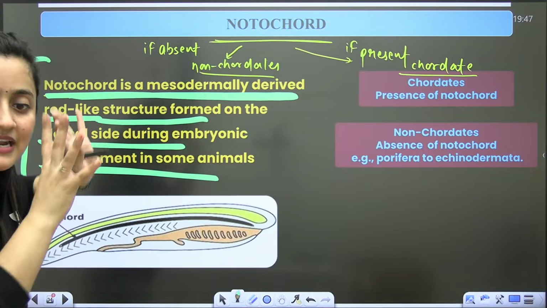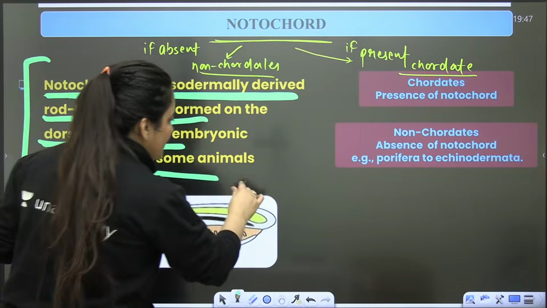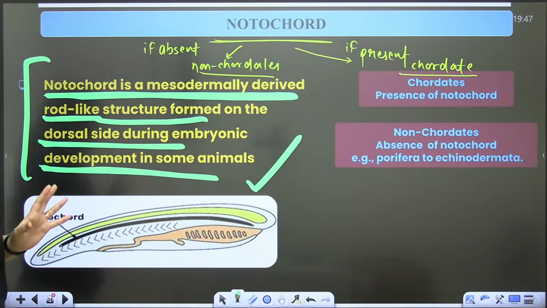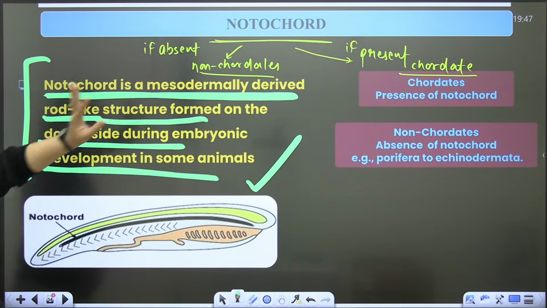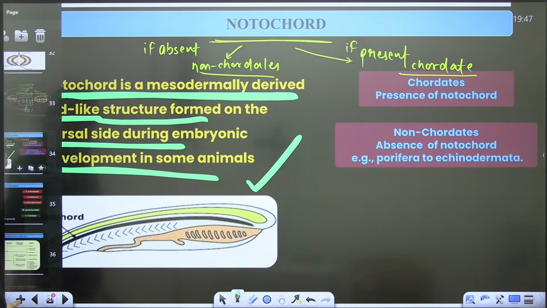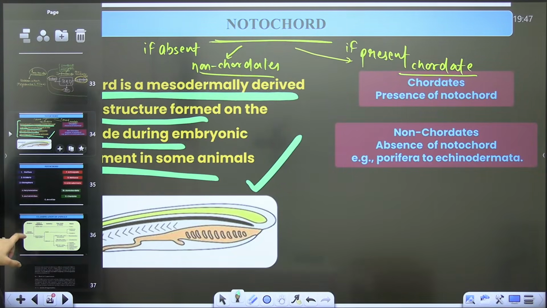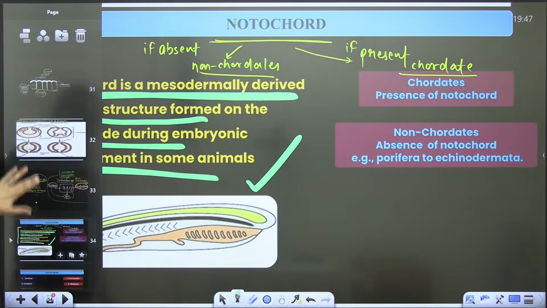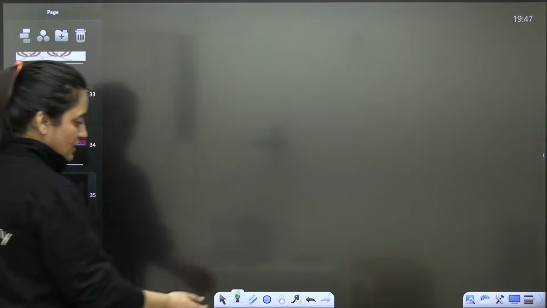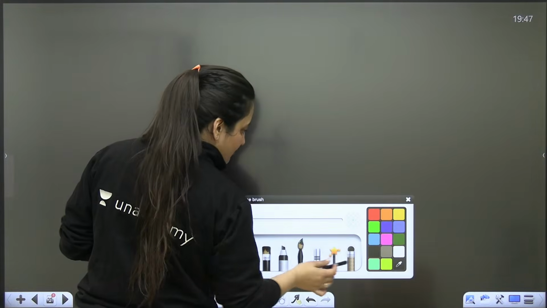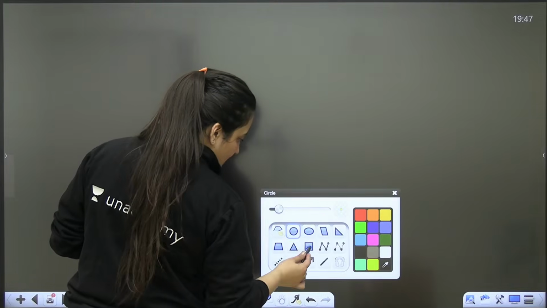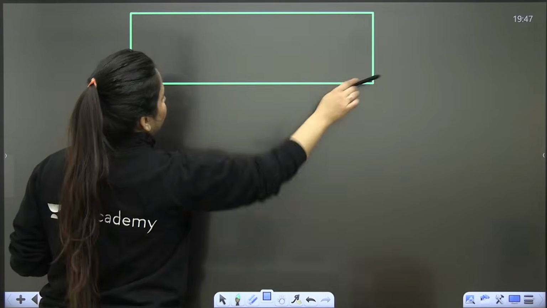If the notochord is present, the organism will be a chordate. If not, the organism will be a non-chordate. These are the basis of classification. Is that clear?